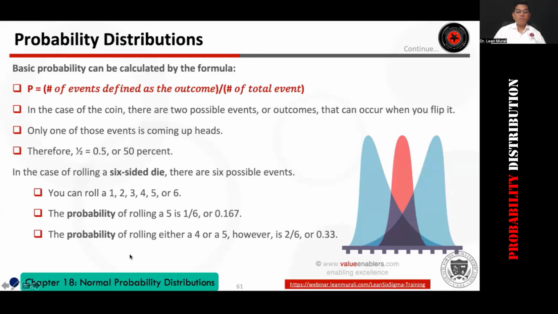Okay, probability of rolling either a 4 or a 5. It is 2 by 6, which is adding P of A plus P of B. We'll talk about it later. I'll talk about conditional and mutually exclusive events and all that in the coming slides. But this is an addition, either a 5 or a 6.